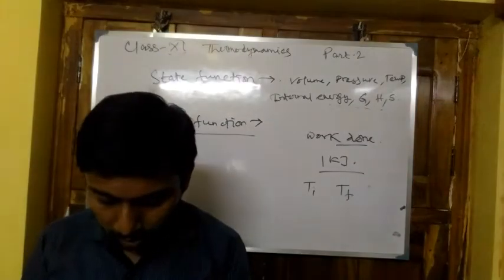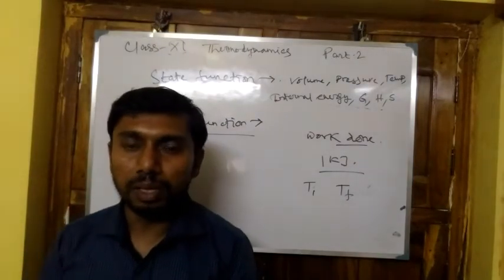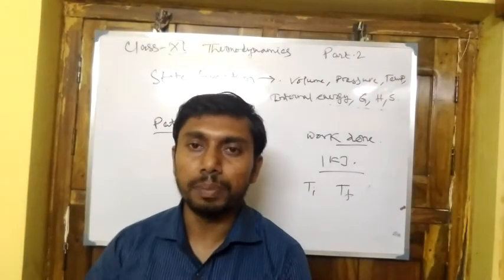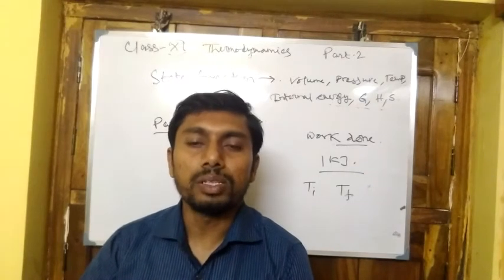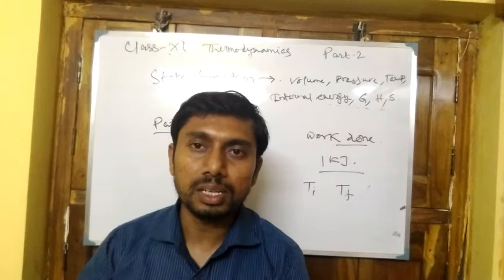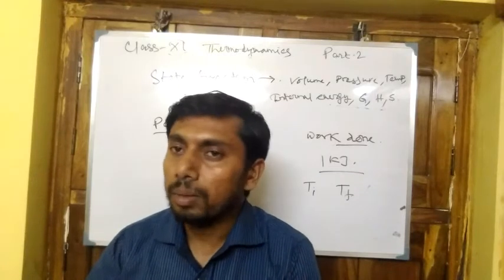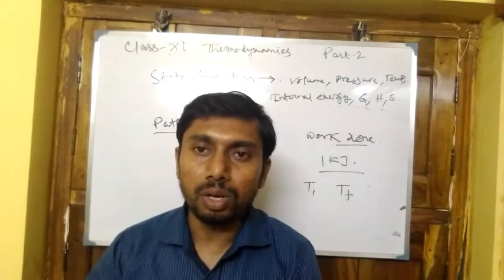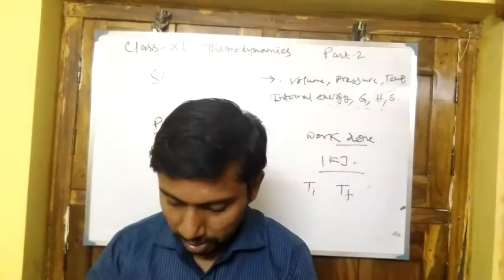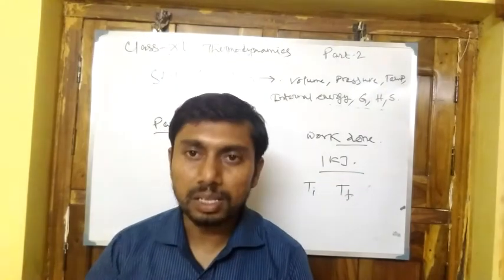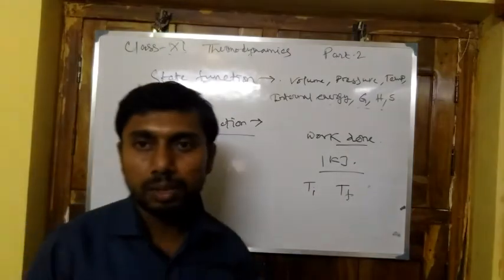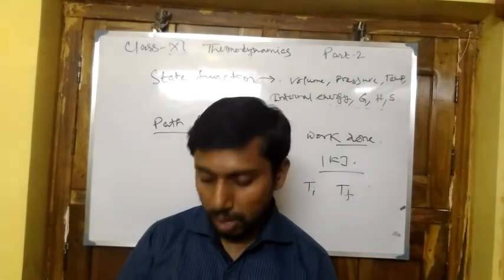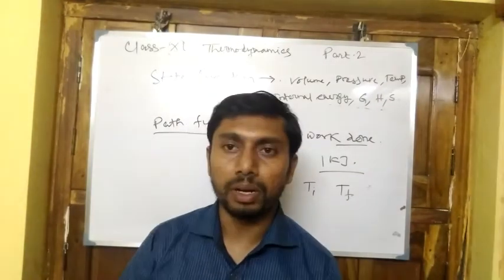Next is the difference between state function and path function. A state function only depends on the initial and final state, and a path function depends on the path. A state function requires only the conditions of the initial and final state, so it is easy to integrate, whereas the calculation of a path-dependent parameter involves small integrals and is difficult to integrate. The third point is that multiple steps result in the same value. We can prove it using Joule's experiments: for a state function, multiple steps result in the same value, and for a path function, multiple steps result in different values.